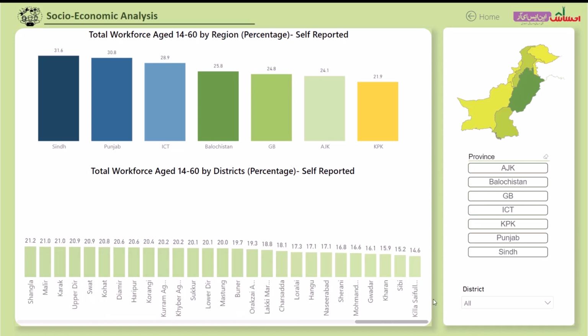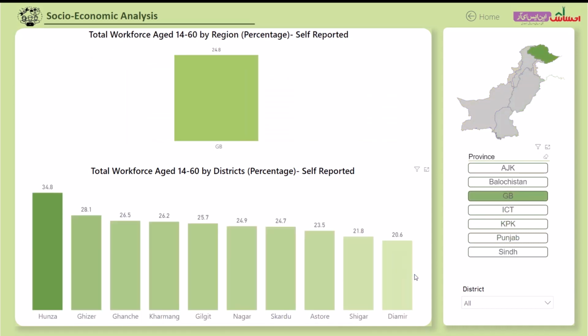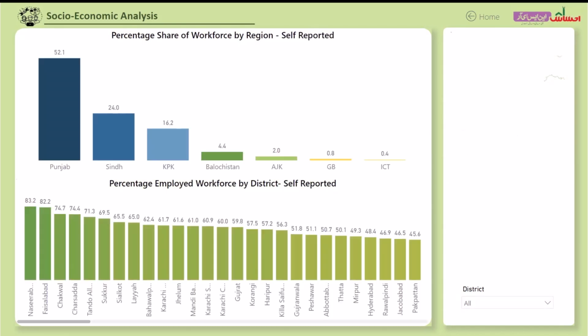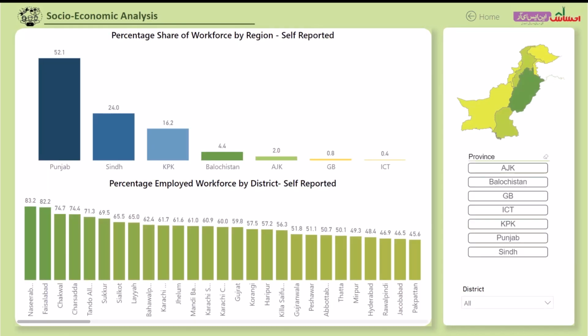The dashboard also gives us the flexibility to apply different data filters and drill down on the preferred data set. For instance, in GB, 25% of the population reported themselves as part of the workforce, with the visible variation across different districts. 34.8% in Hunza versus only 20% in Diamir. This slide shows the split of workforce by provinces. Punjab, being the most populous province, reports over 52% of the total workforce in the country.